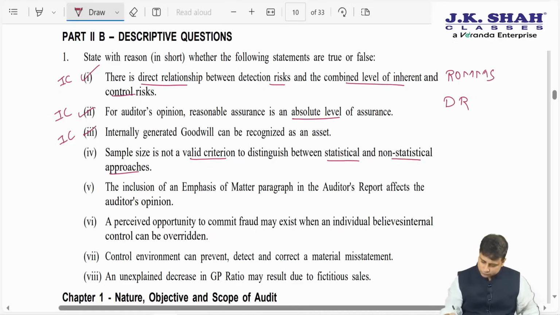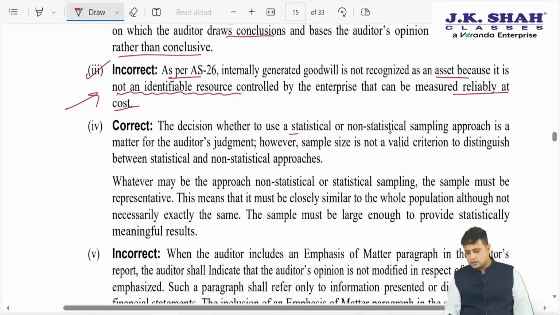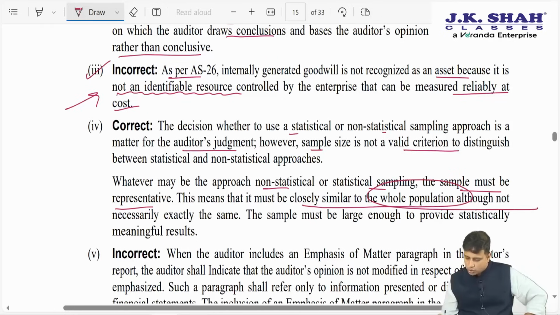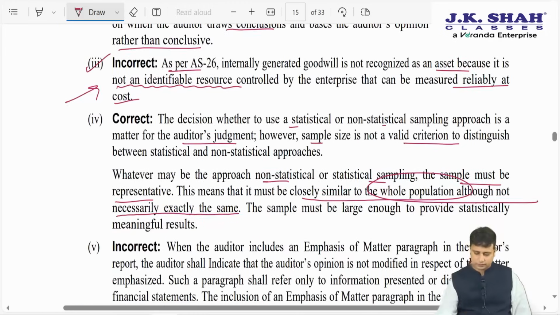So your answer is correct because they have stated sample size is not a criterion. The decision whether to use statistical or non-statistical is a matter of the auditor's judgment. Sample size is not a valid criterion to distinguish between the two. Whatever the approach, statistical or non-statistical, the sample must be representative. This means it must be closely similar to the whole population, although not necessarily exactly the same. It should be as near as possible, though not exactly the same. So the answer here is correct.